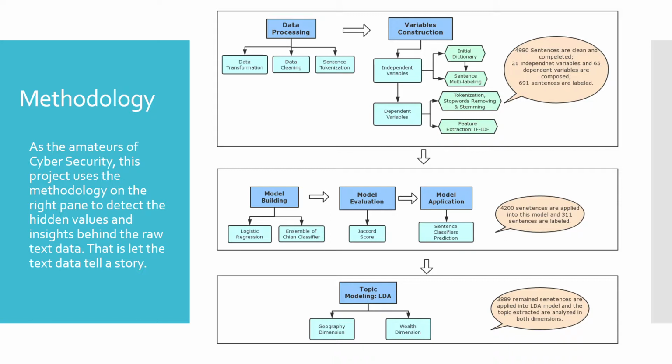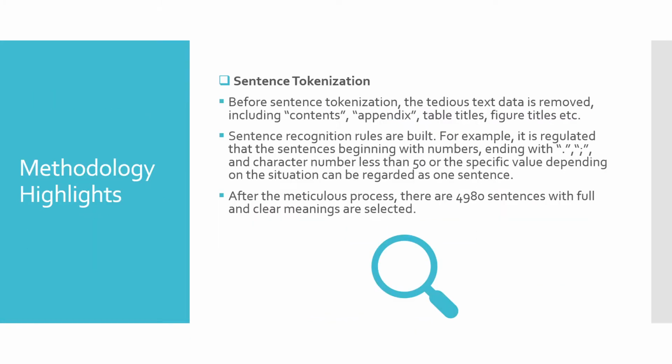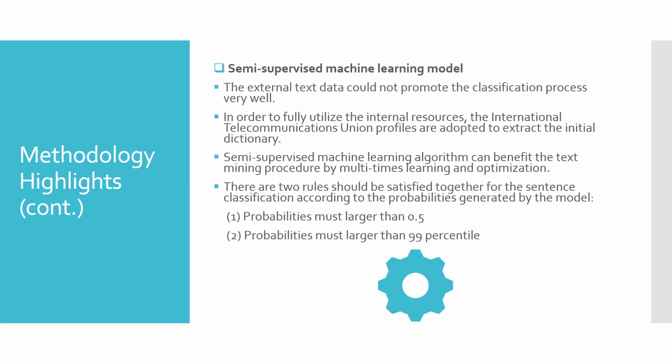Around 4,000 sentences are applied into this model, and 300 sentences are labeled. The remaining sentences are applied into an LDA model, and the topics extracted are analyzed in the geographic dimension and the wealth dimension. This slide displays the sentence tokenization method I have just mentioned.